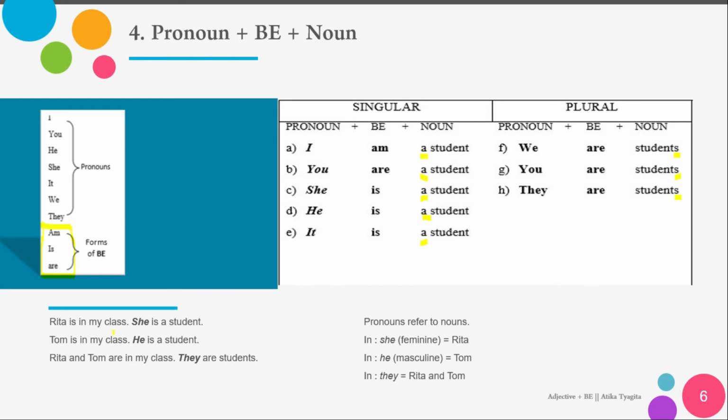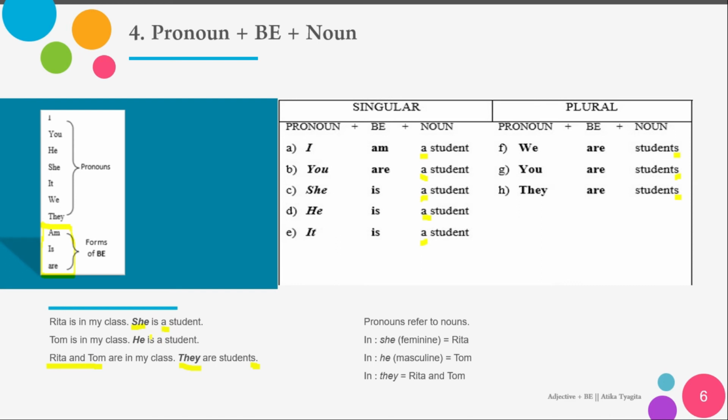Rita is in my class. She is a student. So she refers to Rita. Is is the to be, a student is the noun. Tom is in my class. He is a student, the same as previous. Rita and Tom are in my class. Rita and Tom: so the pronoun is they, because Rita and Tom are two people, so we use are and students to show that there are two students. Well, in the first one here, she is a student because it's just one.